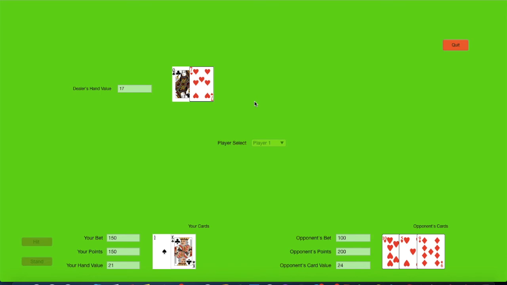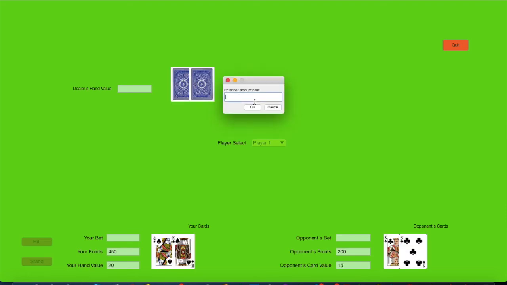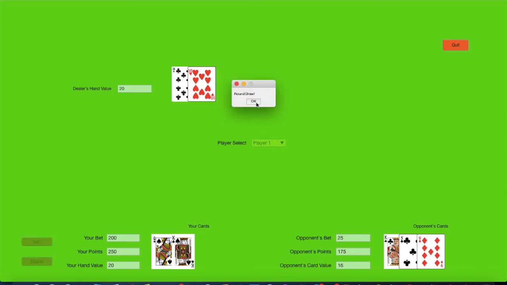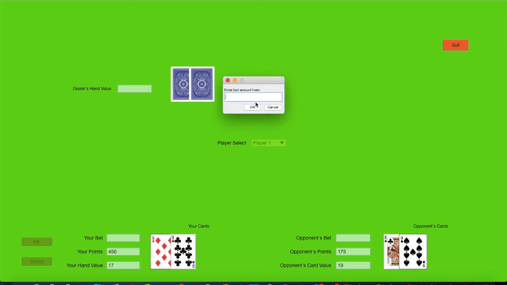Because I won the game, you just heard the winning background sound. So we're gonna play another hand. Here I have 20, I'm gonna bet 200. My opponent's bet was 25. You can also see that. I'm gonna stand. And the dealer also had 20, so the round is a draw. And the cards get shuffled again. So this is how our multiplayer blackjack game is happening and is coded. I hope you guys enjoyed it.